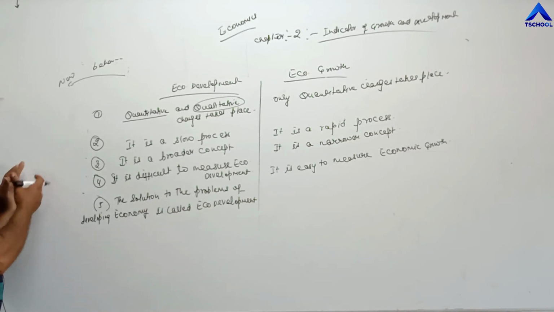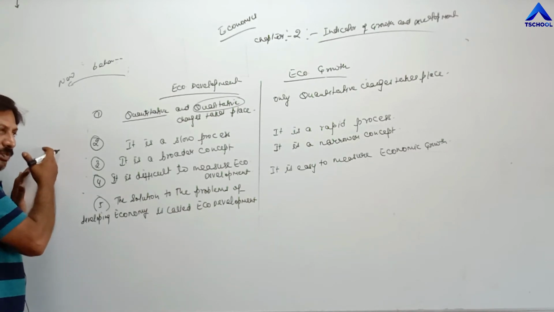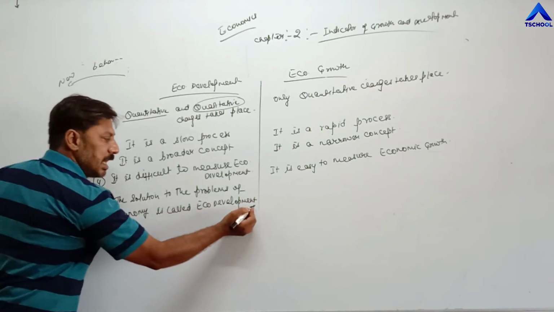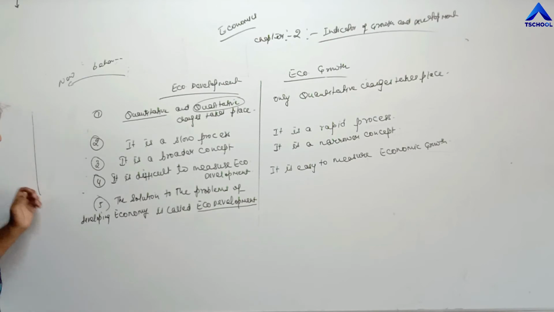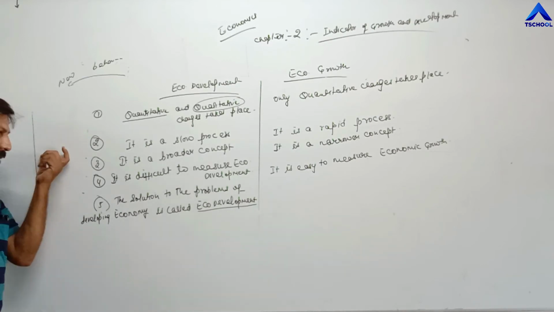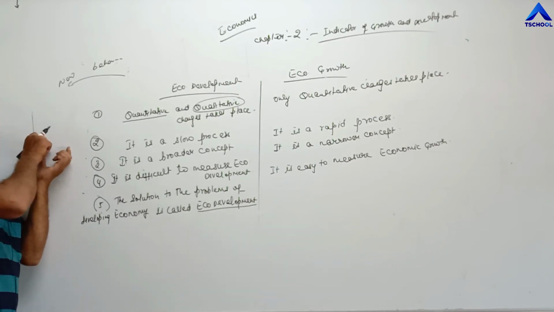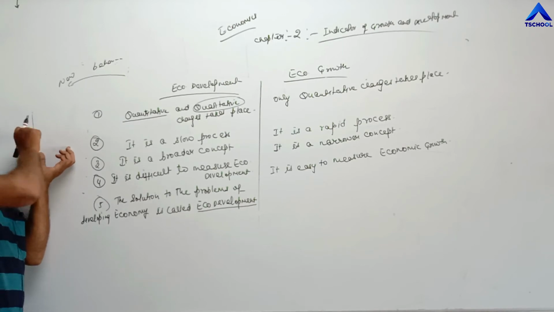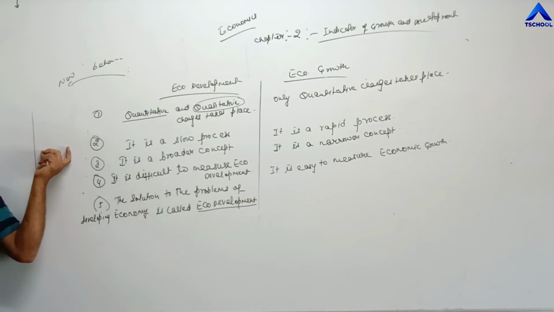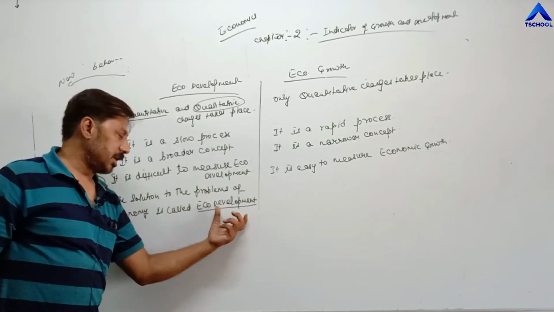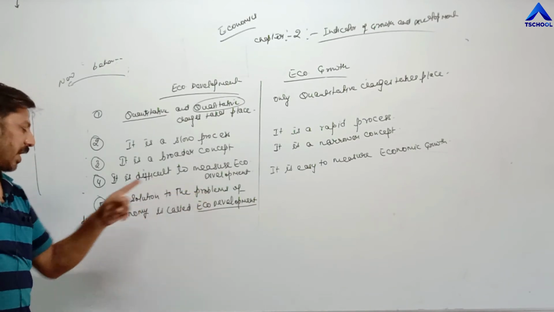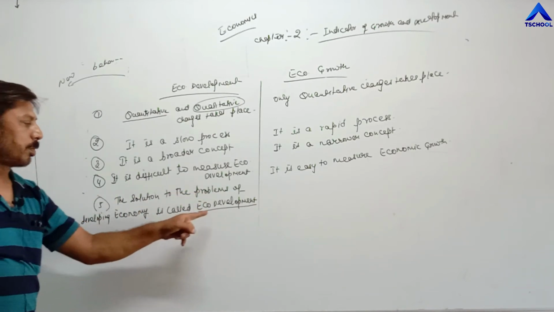So in order to solve these problems, the process which is started is called economic development, and such a process is started in every developing economy. Whatever problems are faced by any developing economy, when we start the process of economic development in order to solve them, that process is called economic development. It means the solution to the problems of any developing economy is called economic development.